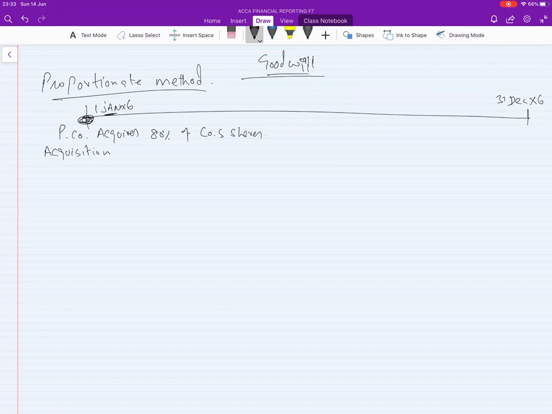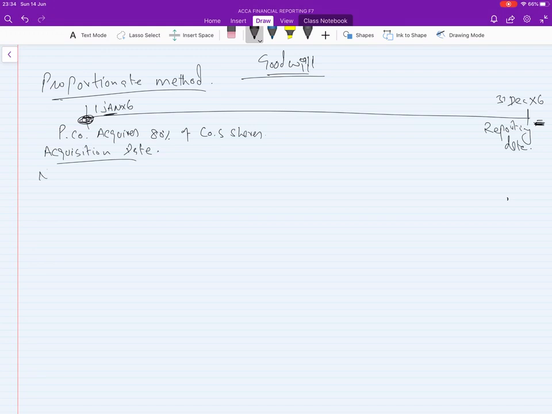So the parent company will prepare the consolidated balance sheet, consolidated statement of profit and loss, and consolidated SOFP, not the subsidiary. This is your acquisition date, and this is the reporting date, when the parent company has to prepare and report the SOFP.